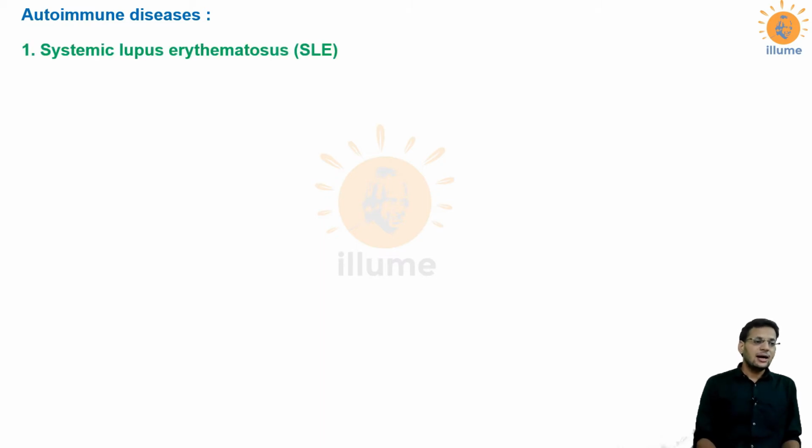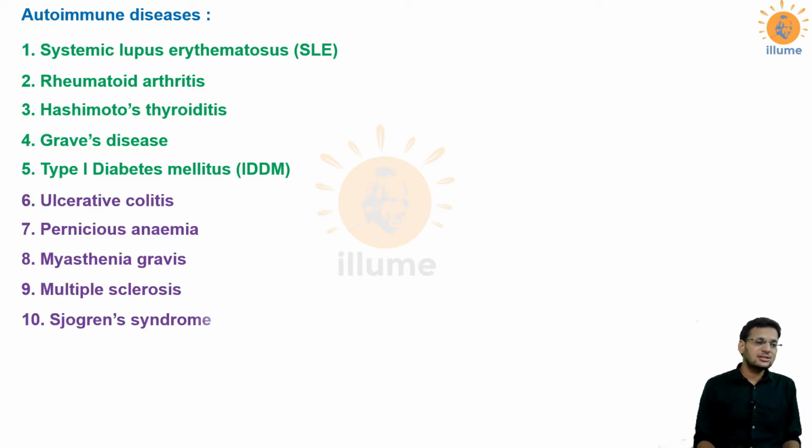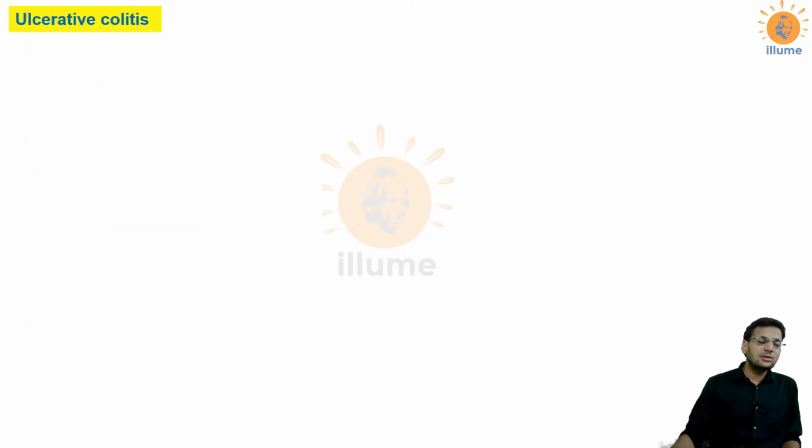Now, as I gave you a list of certain autoimmune diseases, we discussed SLE, rheumatoid arthritis, Hashimoto's thyroiditis, Graves' disease and IDDM in the last section, and today we are having a discussion on ulcerative colitis, pernicious anemia, myasthenia gravis, multiple sclerosis and Sjogren syndrome. So let's start with our first topic, that's called ulcerative colitis.